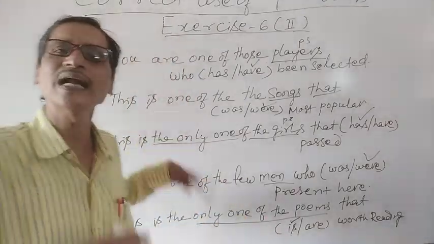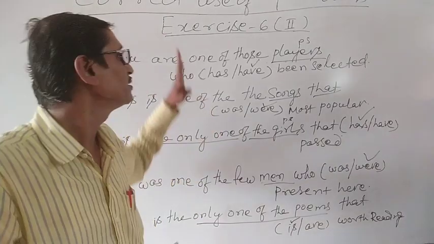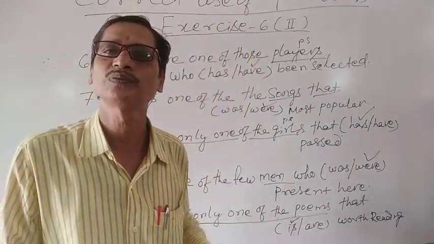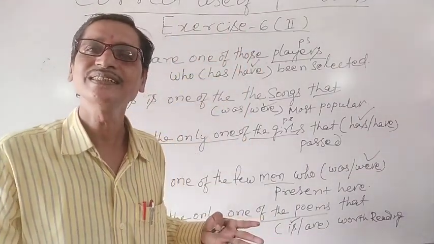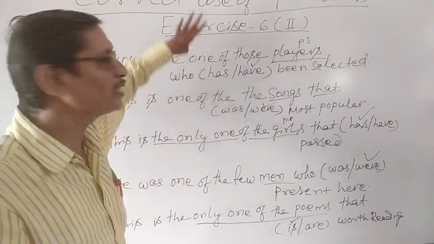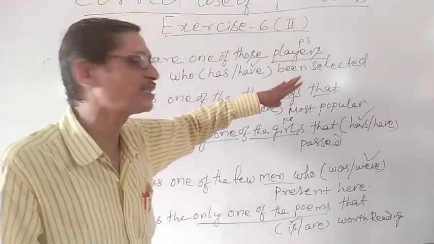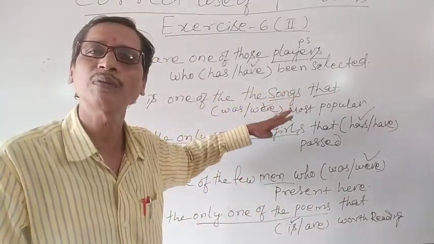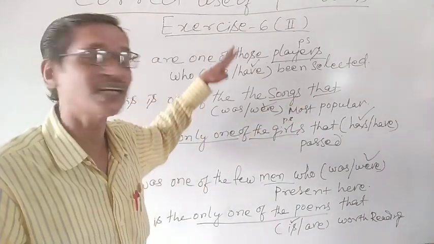So today we understood exercise 6 part 2. Let's discuss part 3. You understood the rules, the reason why we are using the singular or plural form of the verb given in the bracket, which we said is italicized.